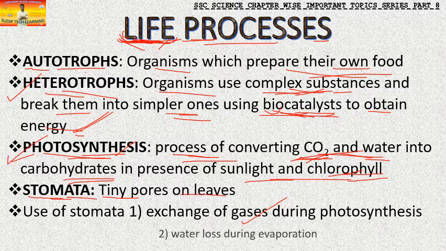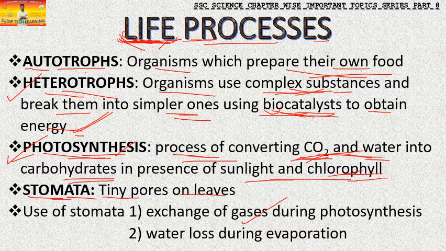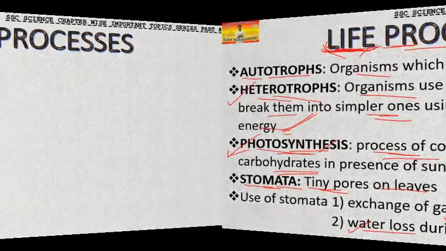during photosynthesis. And the second thing is water loss. Now the plant loses its water during evaporation. What is evaporation? The water goes up, it turns into vapor. So how does it happen? How the water goes out from the plant, that happens by these stomata, with the help of these tiny little pores on it.